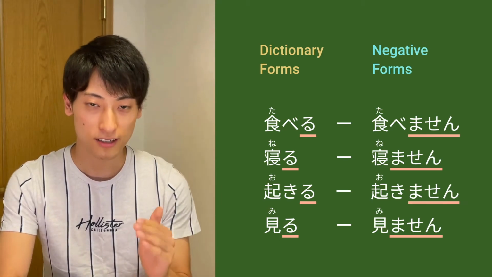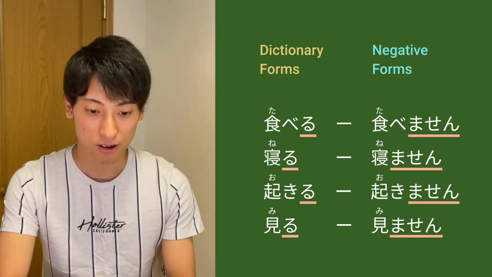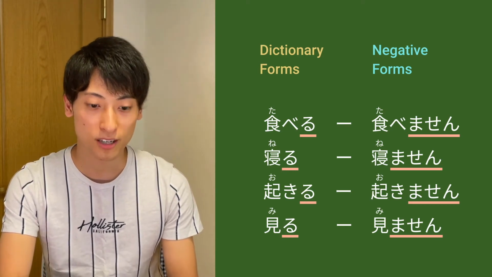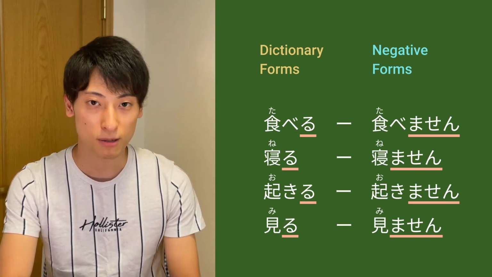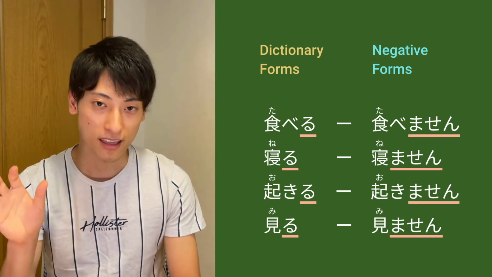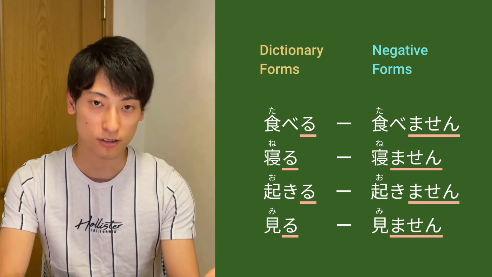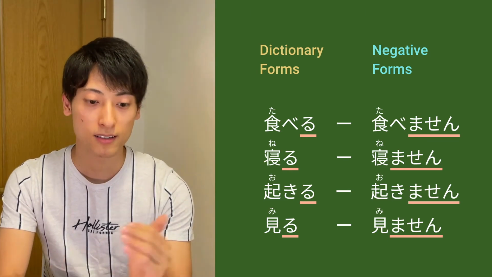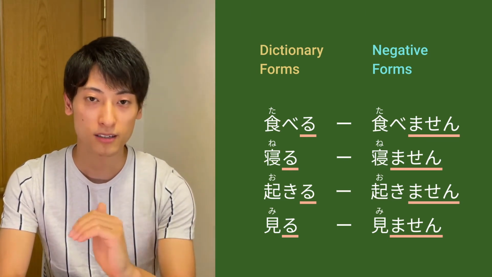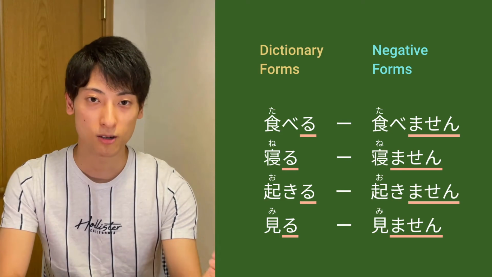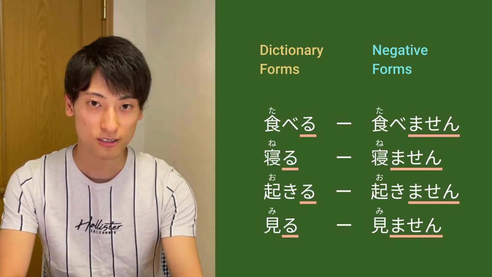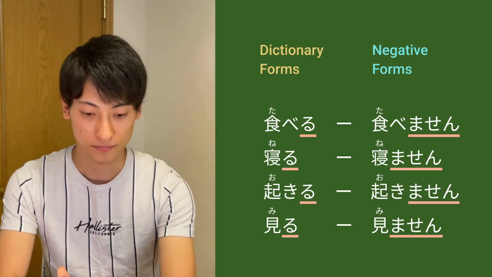Negative, affirmative, negative, polite, whatever you call it. We are gonna use the word ません. So this is pretty much the same thing. You can just replace る with ません. So 食べる to eat, it's gonna be 食べません. 寝る is gonna be 寝ません. 起きる is gonna be 起きません. And 見る is gonna be 見ません.